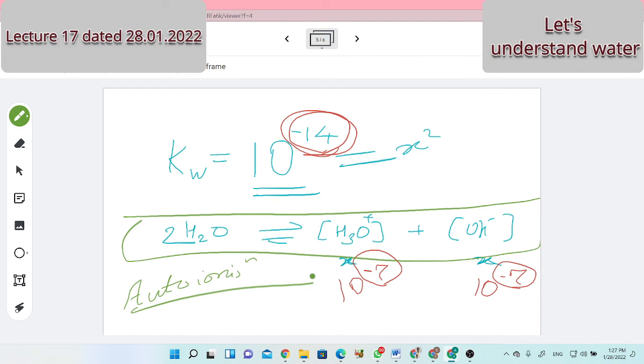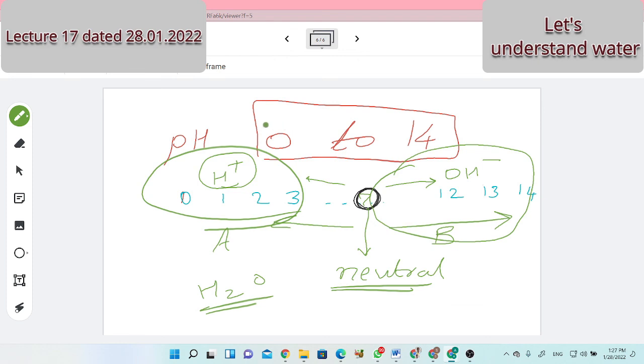Are you understanding what I'm saying? Yes, sir. So today's conclusion, finally what we sorted out, is that pH varies from 0 to 14 and the pH of water is 7, a medium. Why 7? It is the middle position. 0 to 14, the middle is 7. Equal concentration of H plus and OH minus ion.